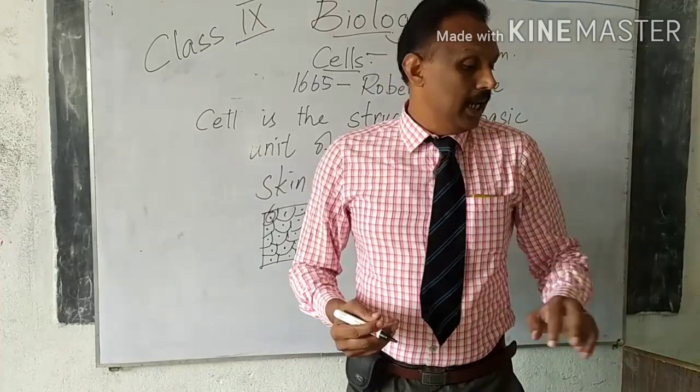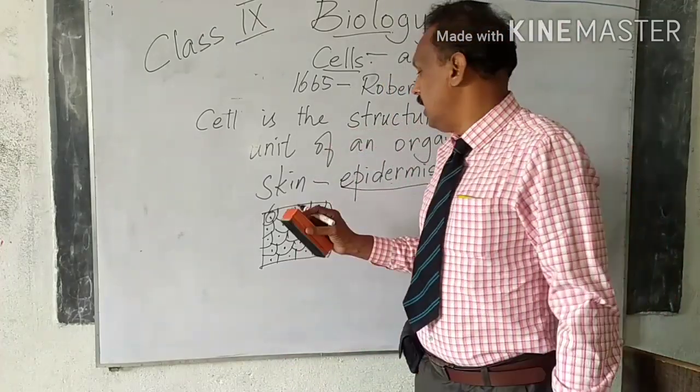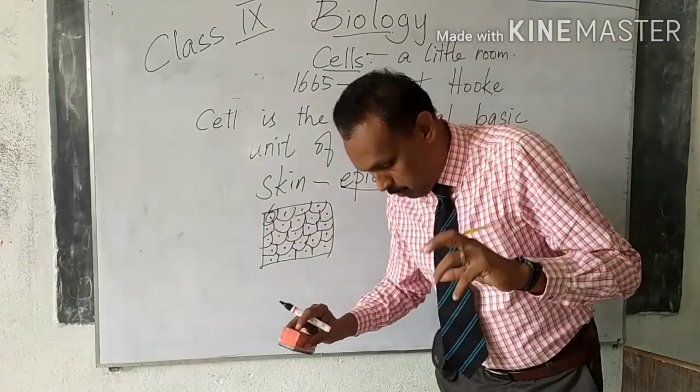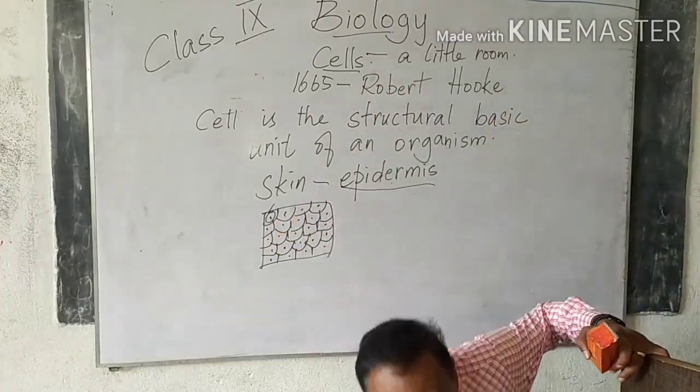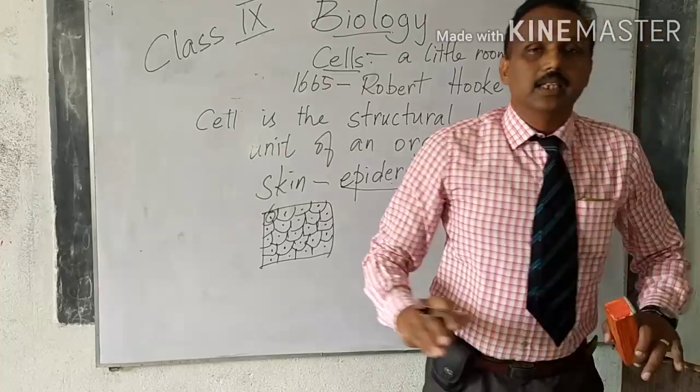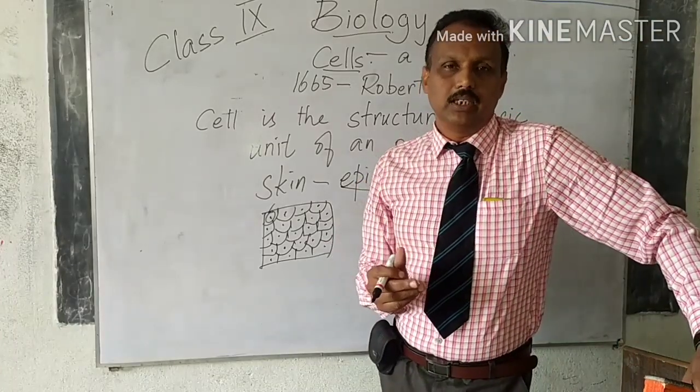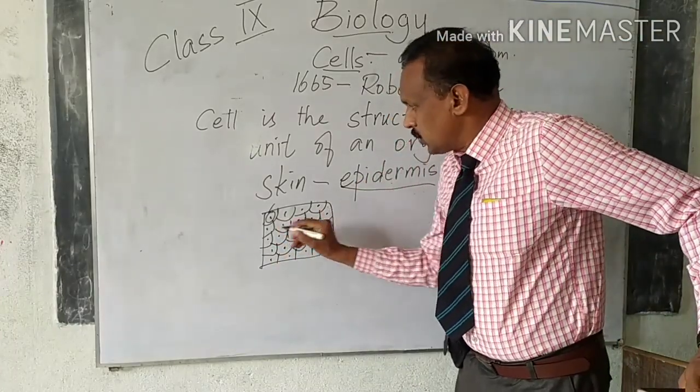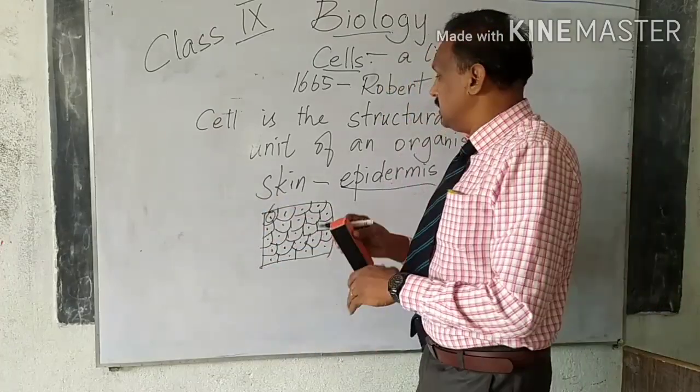So there are bigger animals, smaller animals. It doesn't mean that bigger animals have bigger cells and smaller animals have smaller cells. The cells, they have different functions. A lot of cells together, they make up tissues.